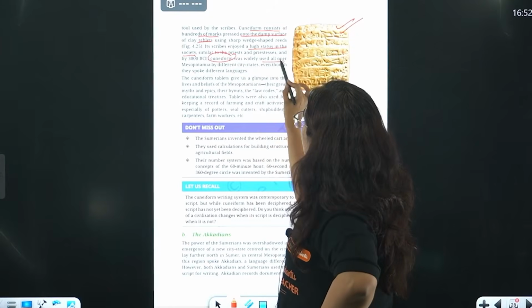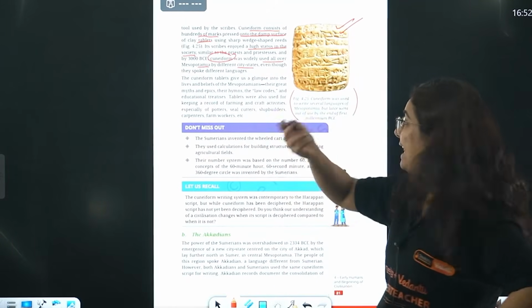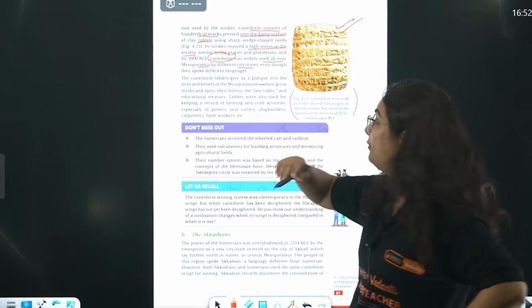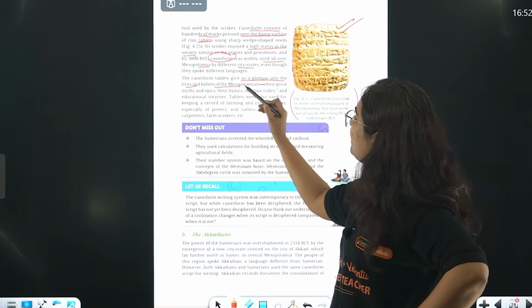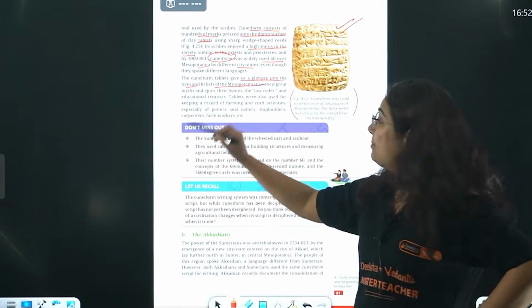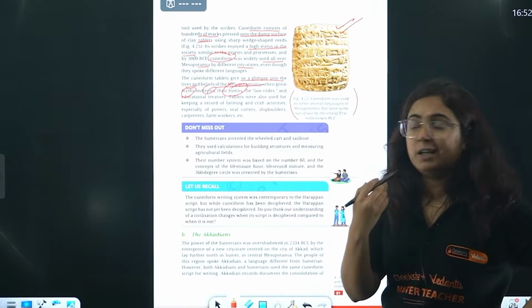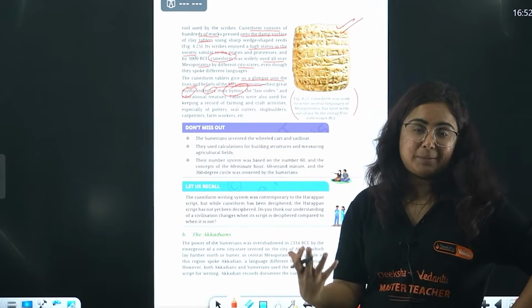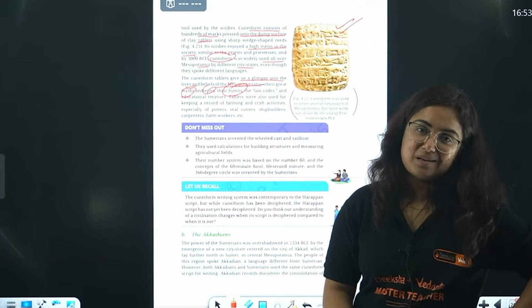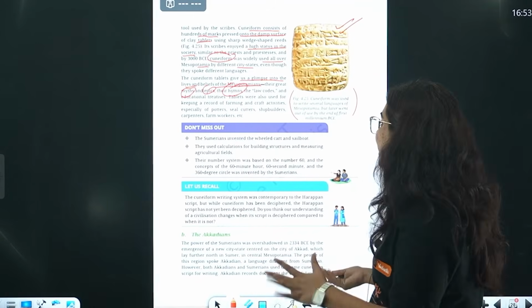Cuneiform was widely used over Mesopotamia by different city-states. Even though they spoke different languages, that's very, very impressive. The cuneiform tablets gave a glimpse of the lives and beliefs of the Mesopotamians, their myths, their beliefs, their epics, their hymns, their laws, the way of living, their crafting, their farming, everything. What we actually lacked somewhere in IVC, because if we decipher, I think we will find a lot.